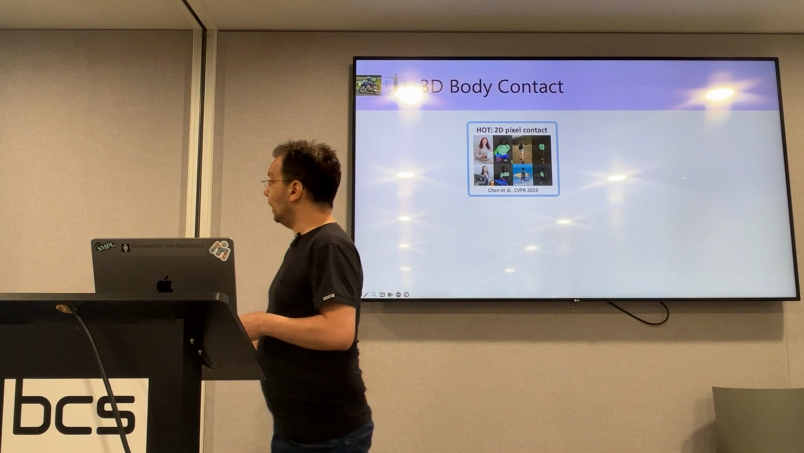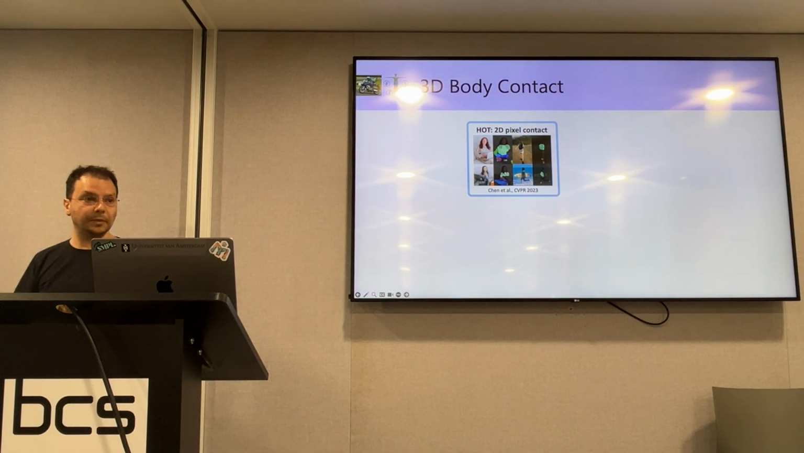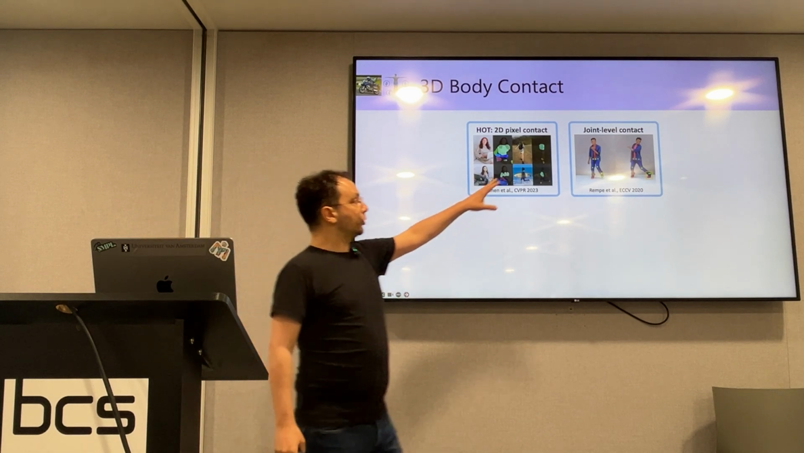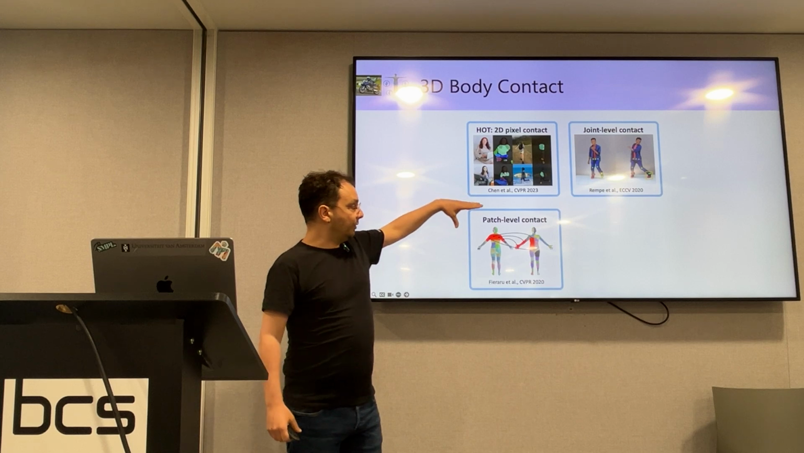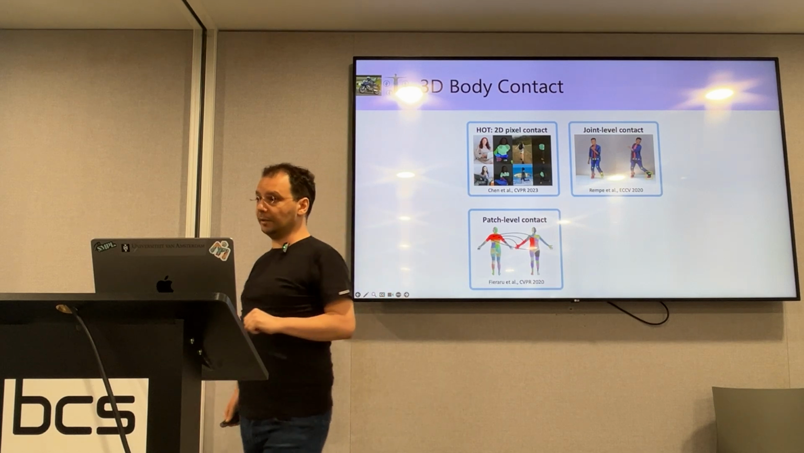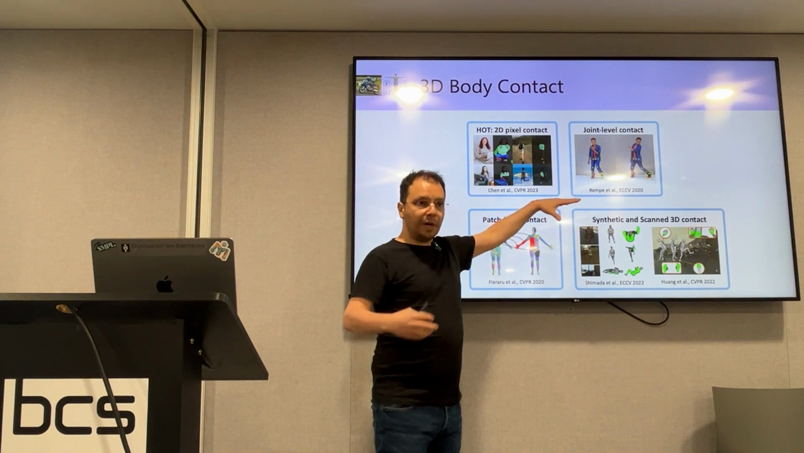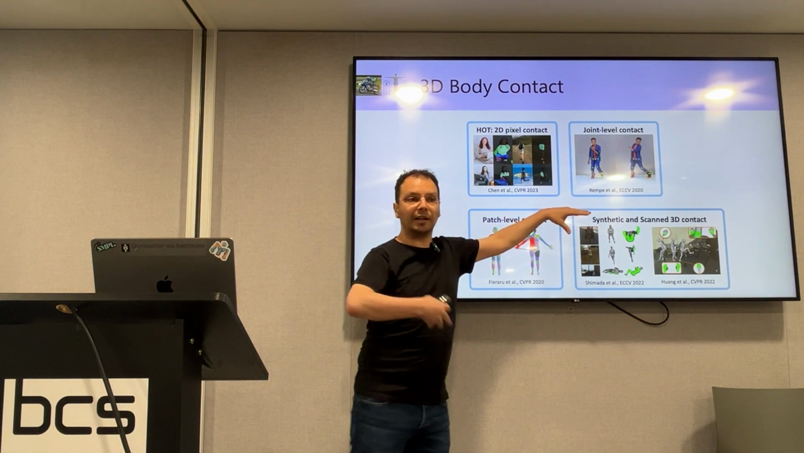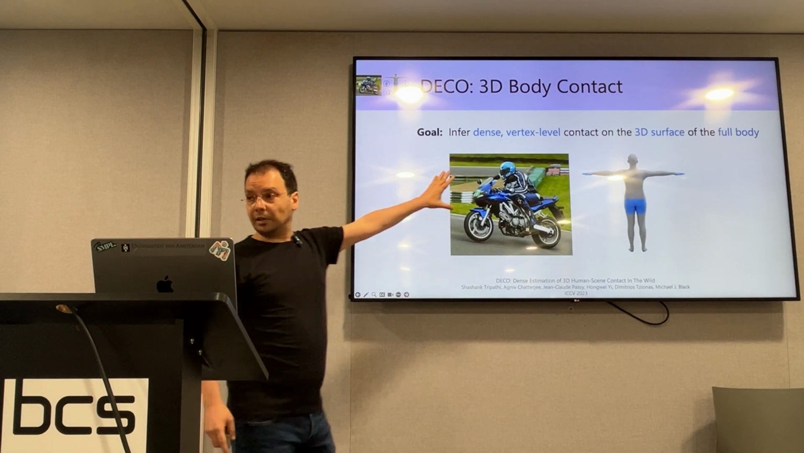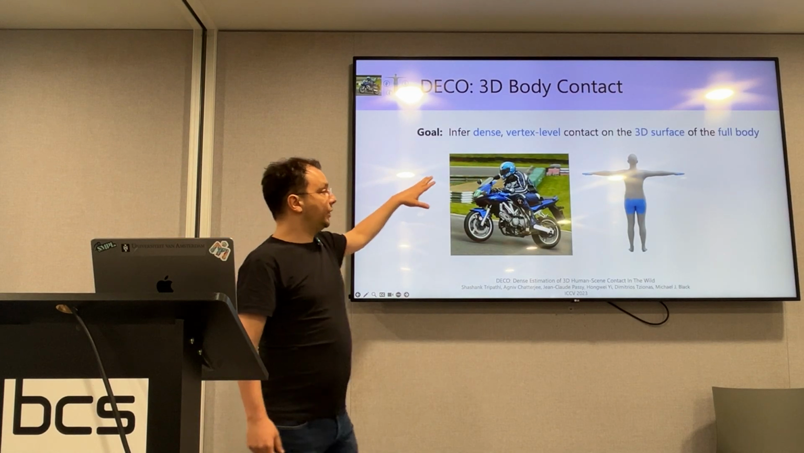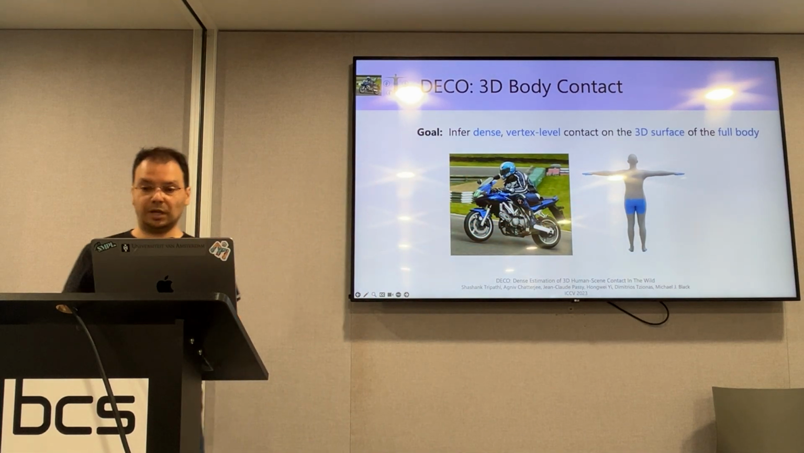Looking into the literature, a lot of work focuses on contact only in 2D pixel space. They ignore 3D. Or they do 3D, but they focus on the joint level and they forget about surfaces. Or they focus on the surfaces, but on a very rough patch level granularity. Or they use synthetic or scanned data, which is nice, but methods trained on this struggle generalizing in the wild. Instead, our goal is to get natural in-the-wild images and infer dense vertex level contact on the 3D surface of the full body.